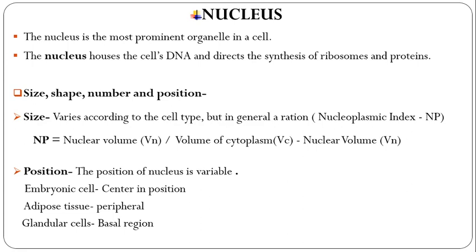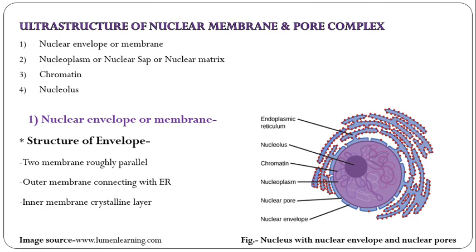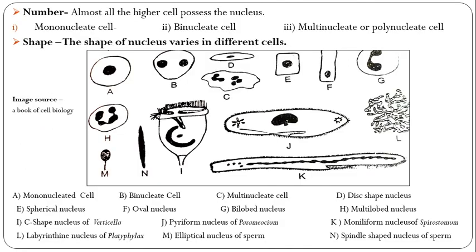Its position is variable: embryonic cells have it in the center, adipose tissue at the periphery, and granular cells at the basal region. The number is also variable from cell to cell. In almost all higher animals, except mature RBCs, some cells are mononucleated, some binucleated, some multinucleated or polynucleated.